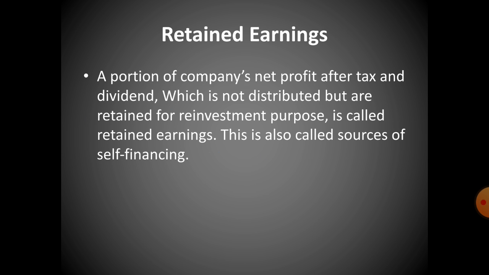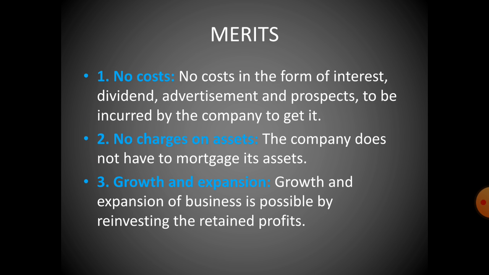So let's have a glimpse of the merits. No cost in the form of interest, dividend, advertisement and prospectus is to be incurred by the company to get it. No cost in the form of interest is required. Okay, no charge on assets. The company does not have to mortgage its assets, means they do not have to keep the assets in the form of mortgage. Next one is growth and expansion. Growth and expansion of the business is possible by reinvesting the retained profit. Means it is possible, but the growth and expansion has to be done by the institution, so that may affect it.